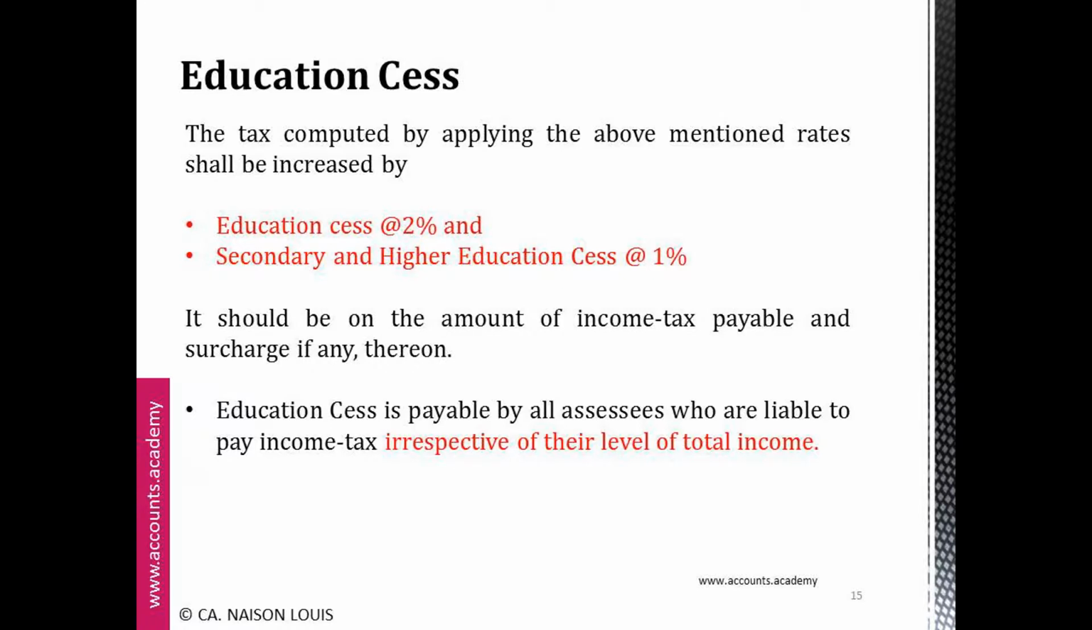So, the tax computed by applying the above mentioned rates shall be increased by adding education cess at 2% and secondary and higher education cess at the rate of 1%. Education cess is payable by all assessees who are liable to pay income tax irrespective of their level of total income.